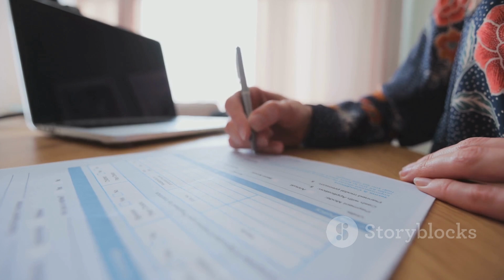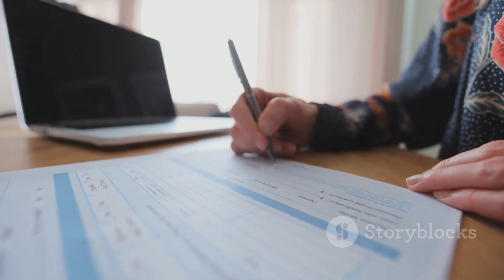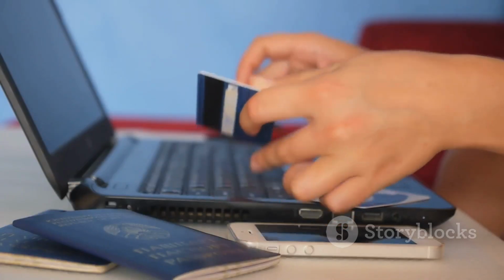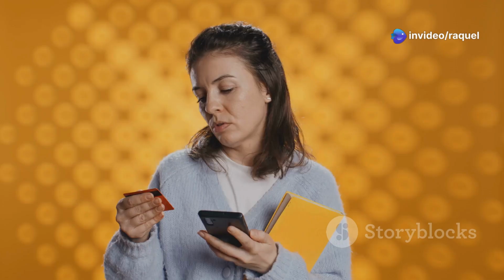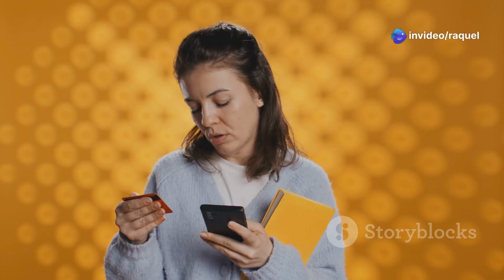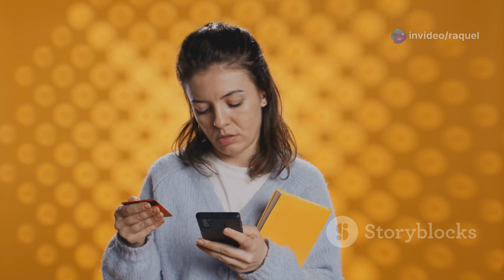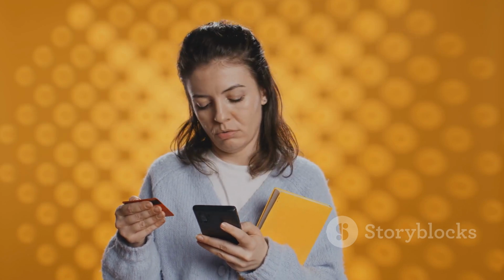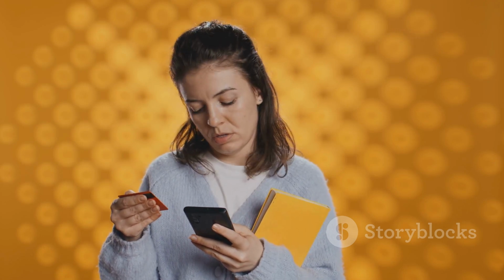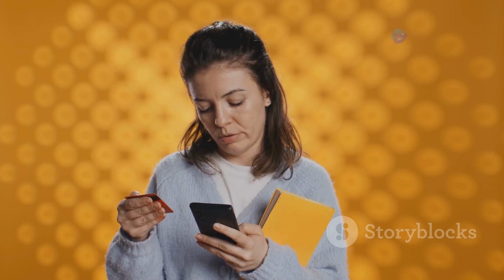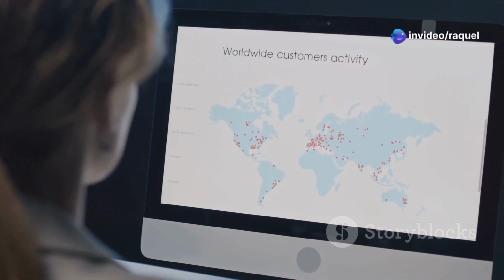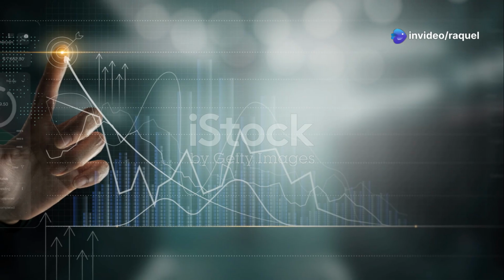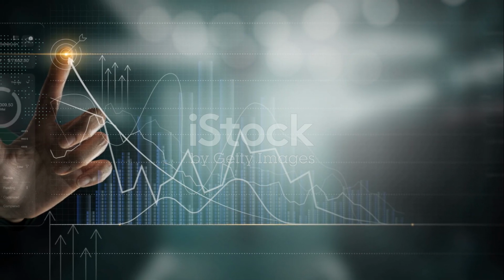Next, you'll need to provide some basic information about yourself or your publishing entity. This includes your name or business name, contact details, and payment information. Google Play Books offers various payout options, so you can choose the method that works best for you. Once you've filled out the necessary details, take some time to familiarize yourself with the different sections of your dashboard. Explore the various tabs, such as book catalog, promotions, and reports. Each section provides valuable tools and insights to help you succeed as an ebook author.